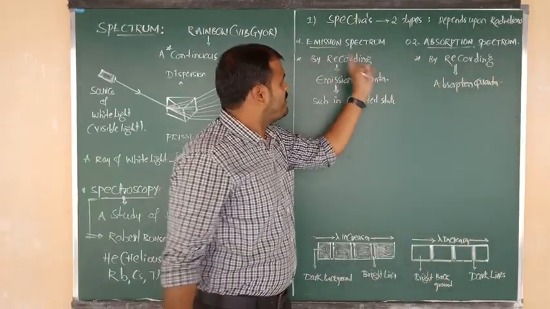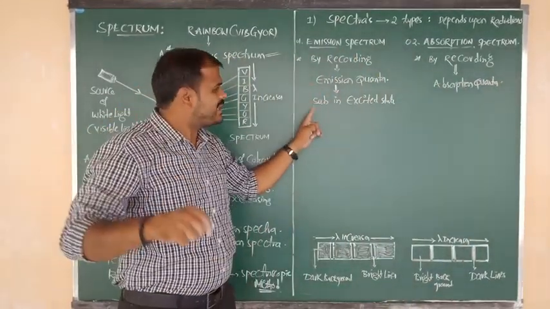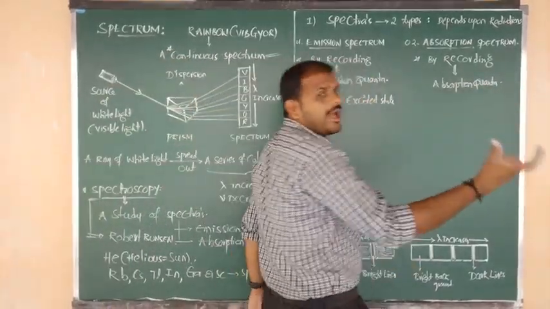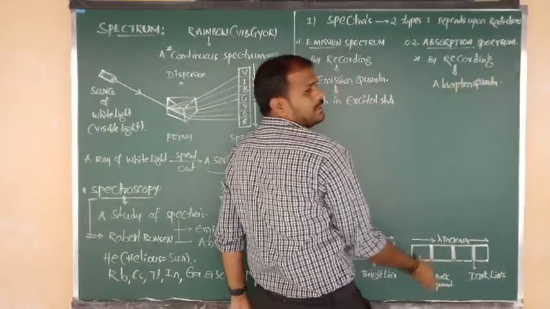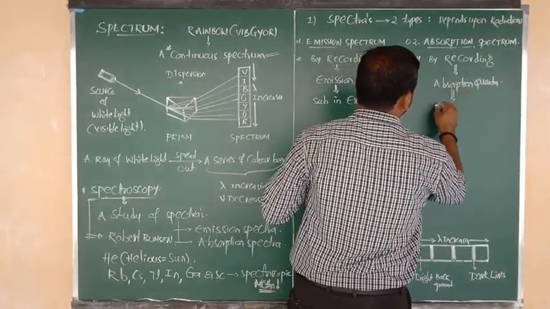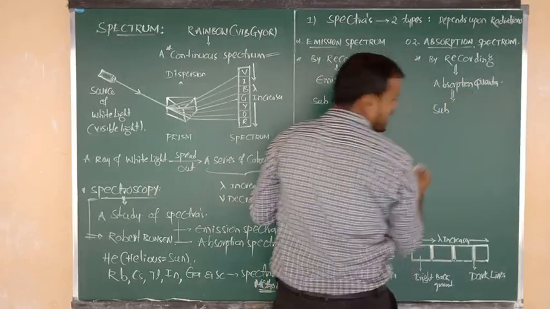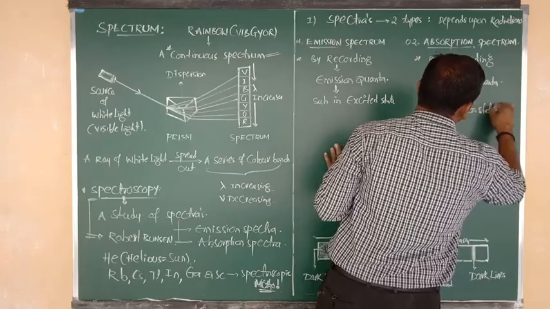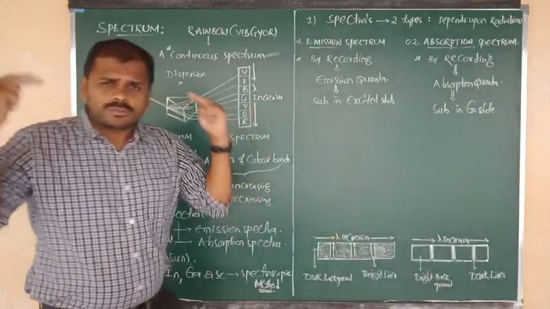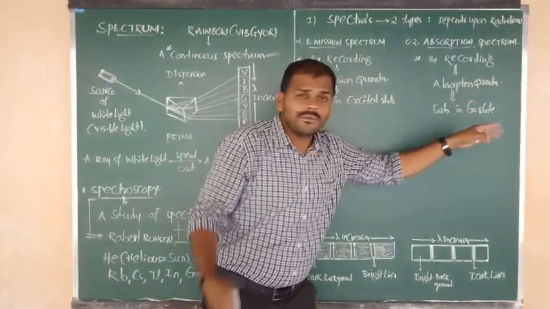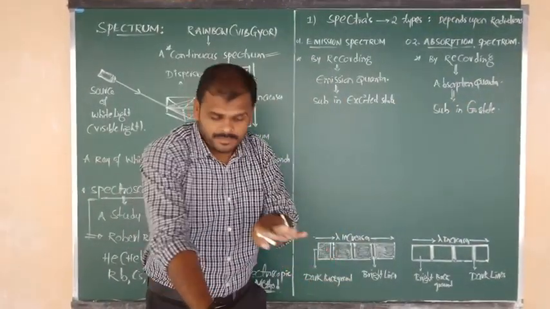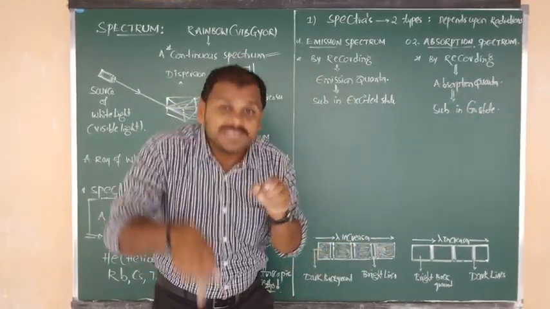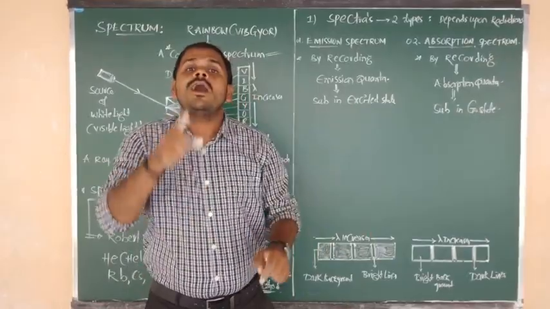That means here in the first case, quanta was emitted by a substance which was in an excited state. Here it is the opposite: a quanta, or form of energy, was absorbed by a substance which was in the ground state. So two things you have to fix in your mind. The substances which are in the ground state will absorb the energy, they will absorb the quanta.